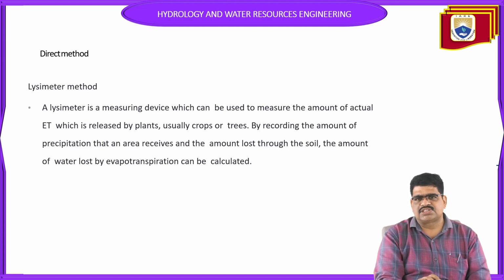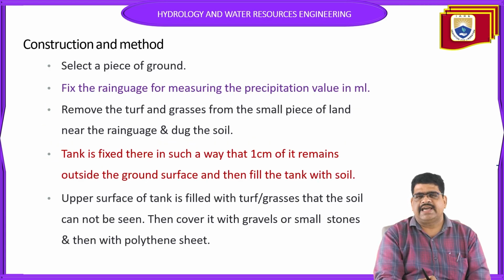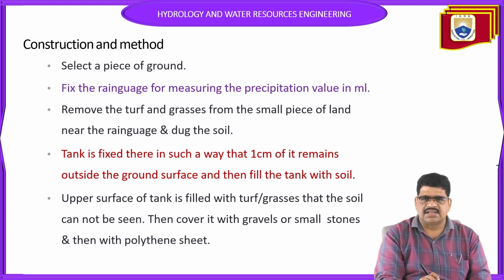The lysimeter is a device to measure the amount of actual evapotranspiration released by plants, crops and trees. The amount of precipitation the area receives, and through the soil, the evapotranspiration can be calculated. In the direct method, a field can be tested by applying water, seeing how much is applied and how much infiltrates, for the growing of the entire crop. We find the water requirement of a certain crop.